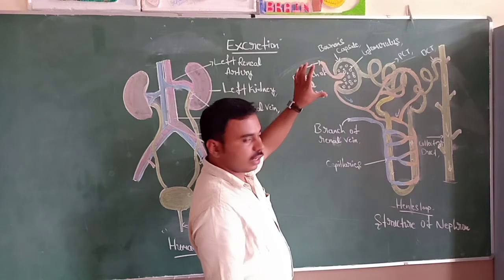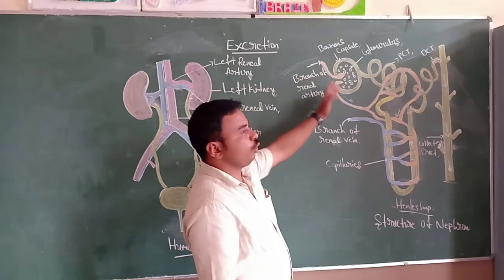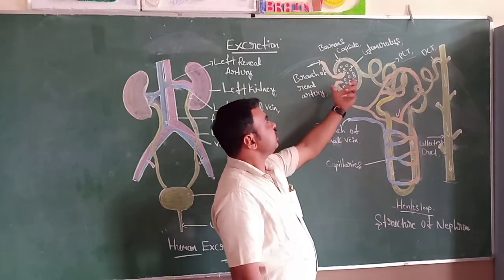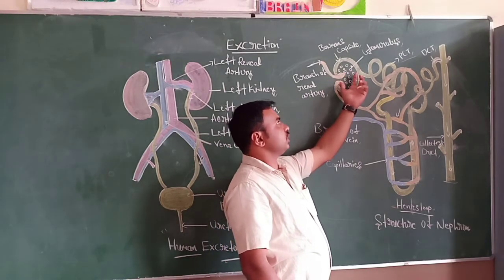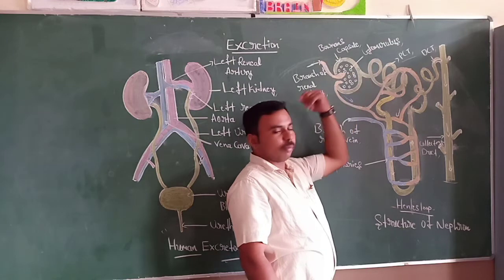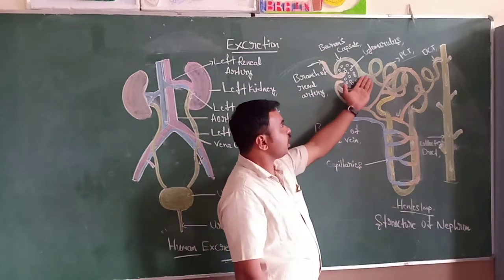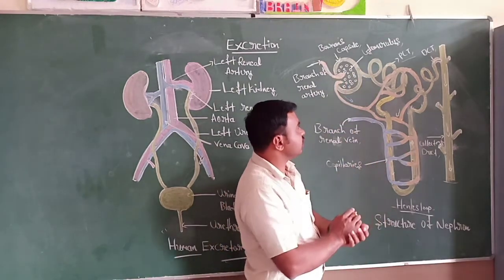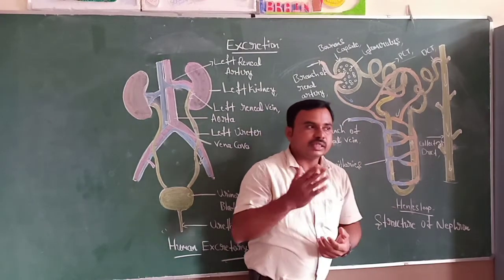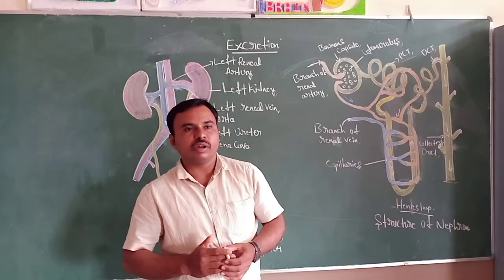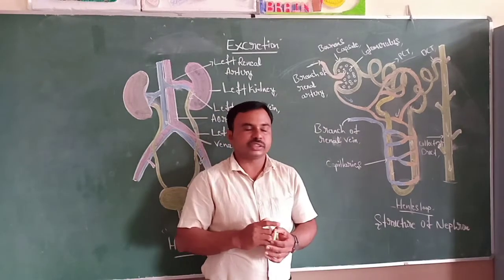It is a cup-like tube, and inside the Bowman's capsule numerous blood vessels are present. Those are called the glomerulus. The Bowman's capsule extends as a coiled structure called the tubular part of the nephron. This tubular part is divided into three parts.